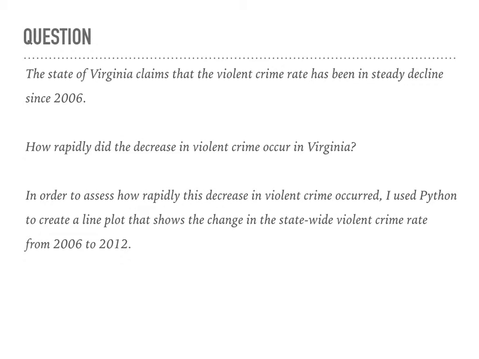So my question was in regards to the state of Virginia claiming that the violent crime rate has been in a steady decline since 2006. I wanted to look at how rapidly this decrease happened and to see if there were any significant decreases between the years 2006 to 2012, and to possibly link that to any legislation passed, any tactics changed, an increase in budget on behalf of the state police department, etc.